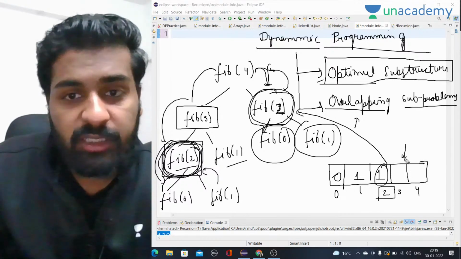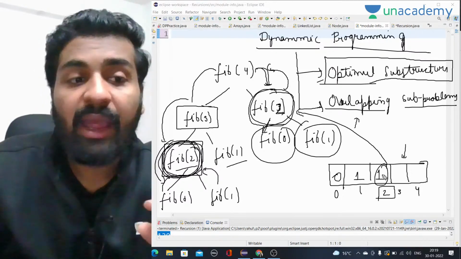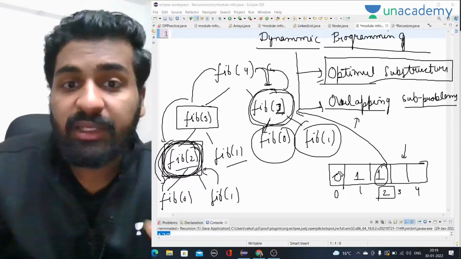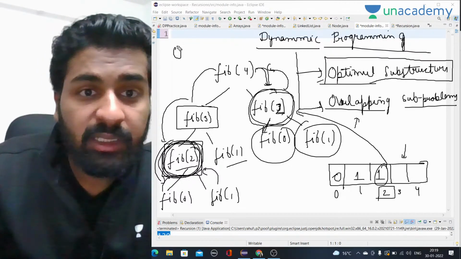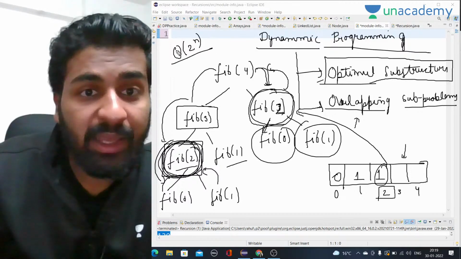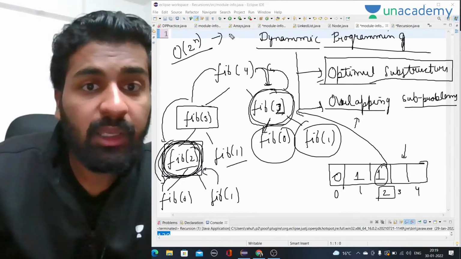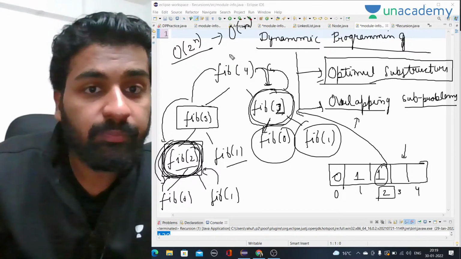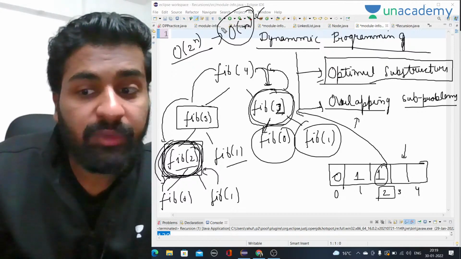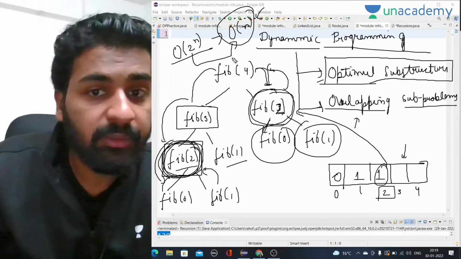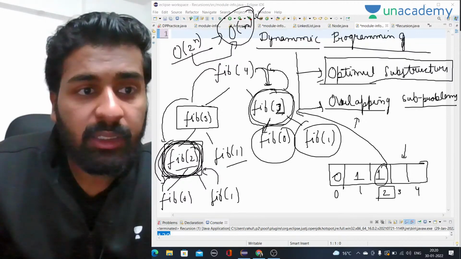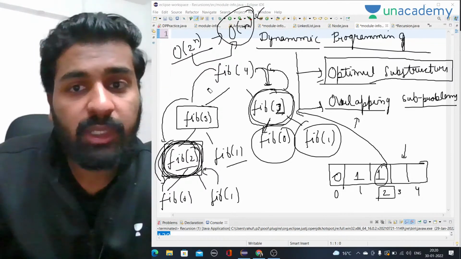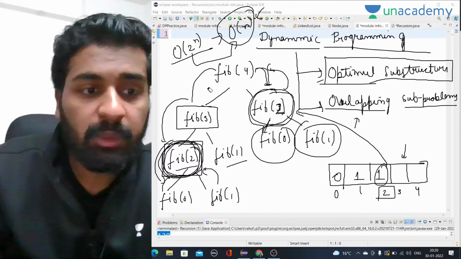You have to use extra space, and that extra space will decrease your time complexity to a large extent. In Fibonacci, if you use recursion, it is big O of 2 to the power n time complexity. But if you use DP, it is big O of n only. By using some extra space, you have decreased the time complexity to a very large extent. So we will see the first question. We will see the Fibonacci series only, and I will tell you the recursion part as well, how you can solve it recursively, and then we will go to the DP part.